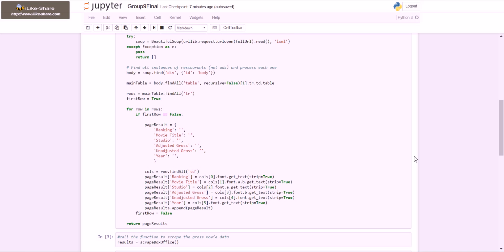Thanks, Jason. Now that we scraped our data, we're going to use Tweepy to gather some tweets for each of the top 200 highest grossing movies and conduct a sentiment analysis for each. Once we get a sentiment score for each of these movies, we're going to put that score in a new column in our data frame. And then we're going to use ggplot to graph our gross versus sentiment and see if there's any type of relationship between these variables. Finally, we will use Shiny to make this plot interactive.